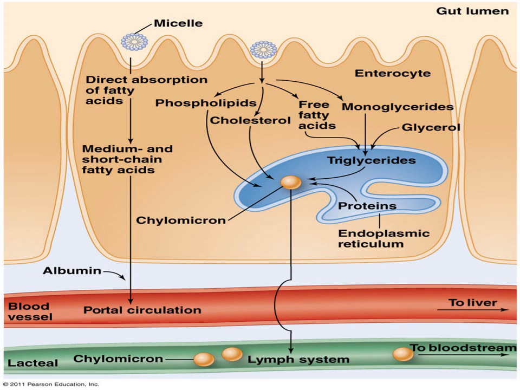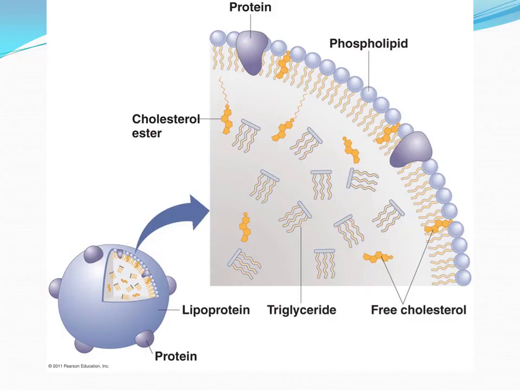These molecules are incorporated into chylomicron in the endoplasmic reticulum of the intestinal cell, and from there chylomicron is released into the lymphatic system, and from the lymphatic system via the thoracic duct it enters the bloodstream. Medium chain and short chain fatty acids, which are absorbed into the intestinal cell, will enter into the portal circulation directly without incorporation into chylomicron. This is the structure of the chylomicron particle. You can see protein and phospholipid at the periphery, and the core is occupied by cholesterol ester, free cholesterol, and triglyceride.